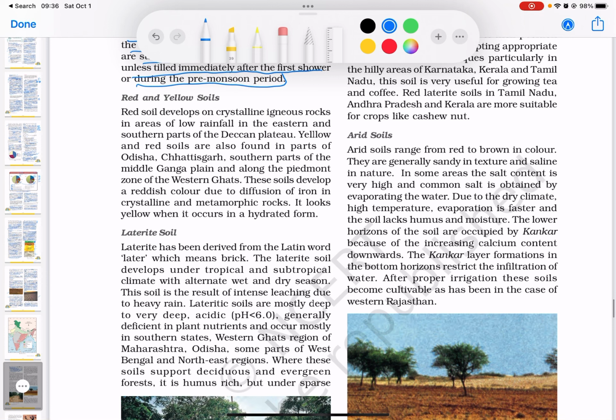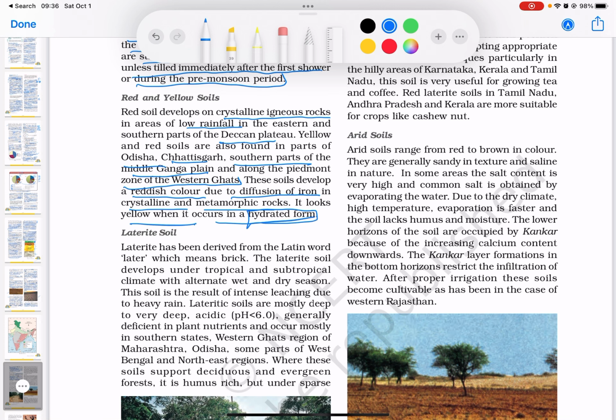Now let us look at the red and the yellow soils. So red soil develops on crystalline igneous rocks in the areas of low rainfall in the eastern and southern part of Deccan Plateau. Yellow and red soils are also found in parts of Odisha, Chhattisgarh, southern parts of Middle Ganga Plain and along the Piedmont zone of the Western Ghats. These soils develop a reddish color due to the diffusion of iron in the crystalline and the metamorphic rocks. It looks yellow when it occurs in a hydrated form. Hydrated is when it has water in it.